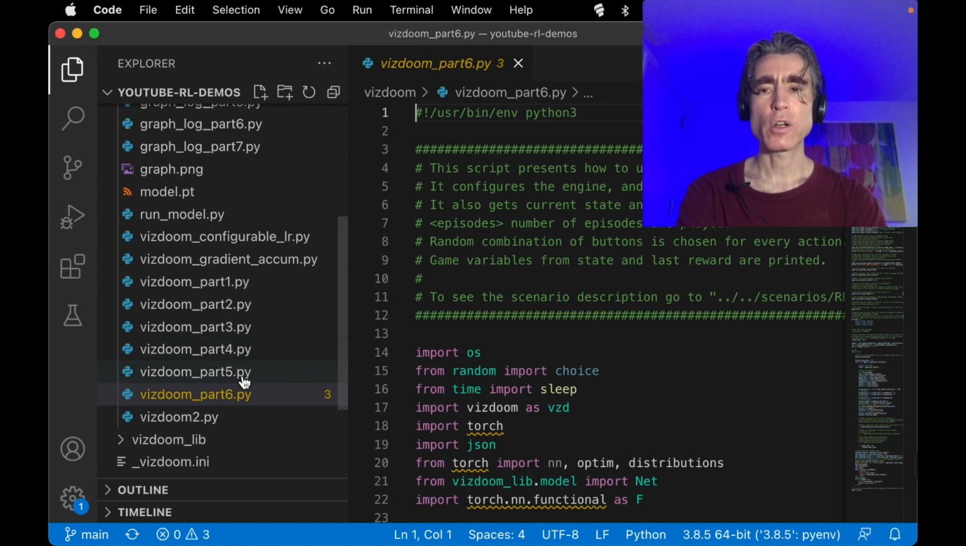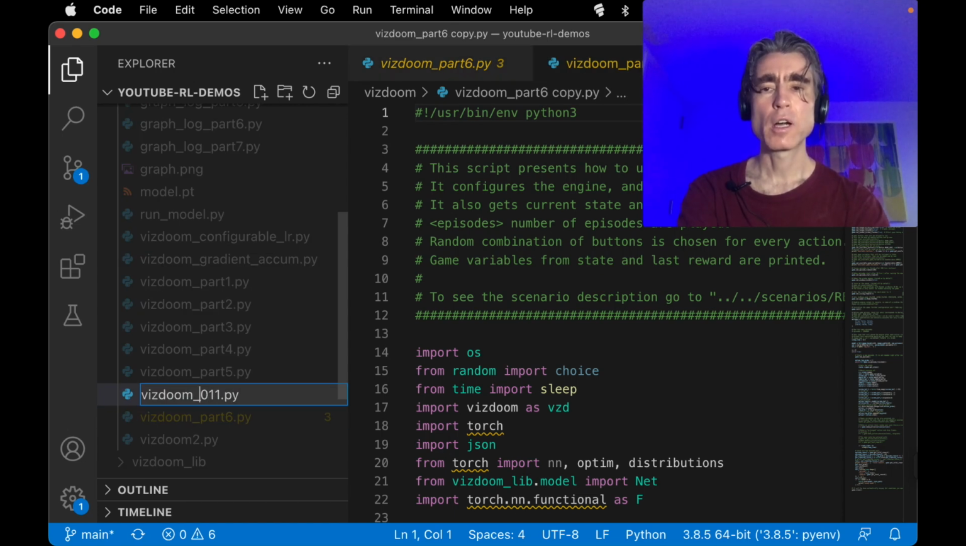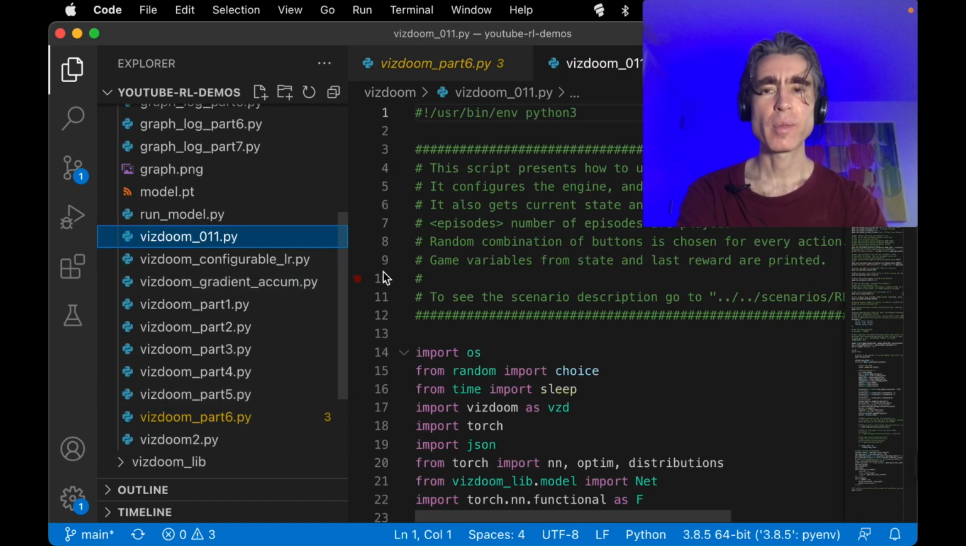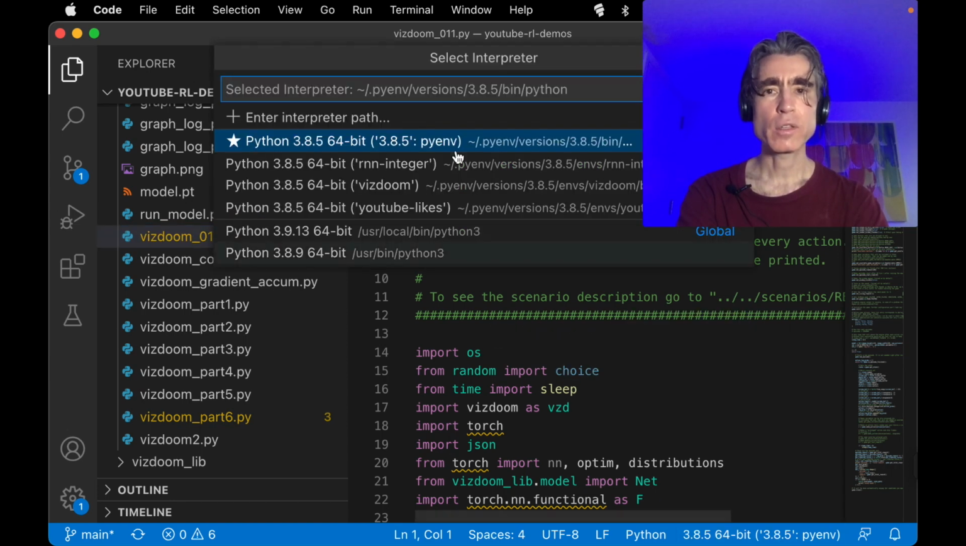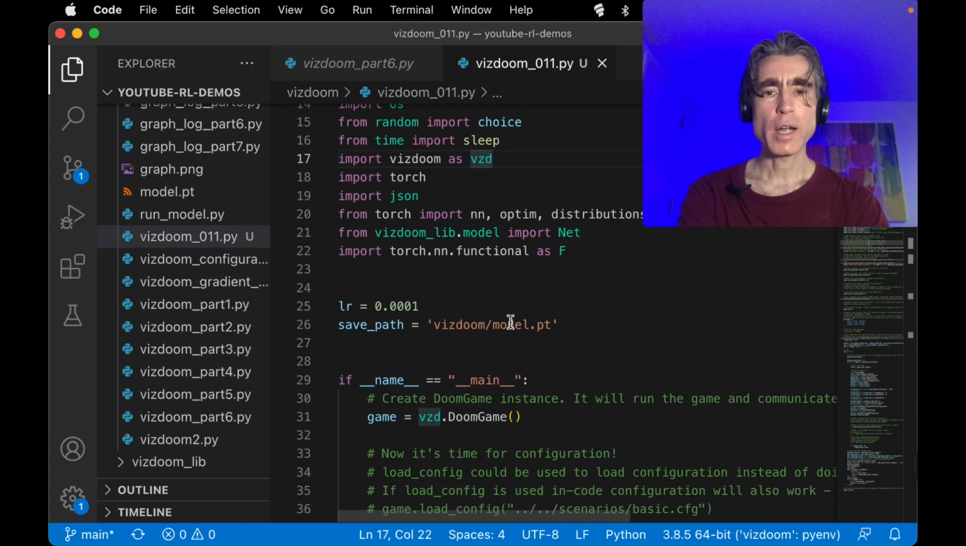Right, so let's go here. So we're going to copy. So what was the last ViZDoom? It was ViZDoom 10, right? So this is going to become ViZDoom 11. Let's call it 0, underscore 0, 11. There we go. Yeah, so we've got space for 999. All right, okay, let's change this Python environment. ViZDoom, that gets rid of all the ugly squiggles.